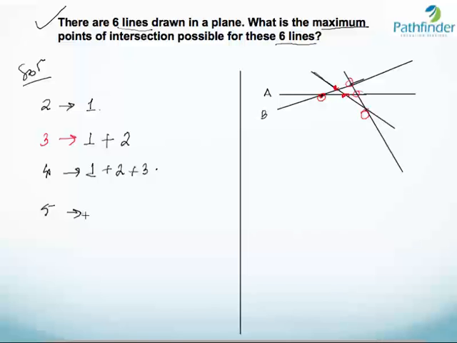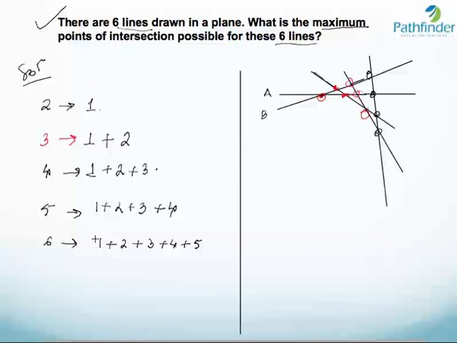What about this? When we have the 5th line added here, let us add that 5th line. And this 5th line is supposed to intersect with all these lines: point 1, point 2, point 3 and point 4. So already we had 1 plus 2 plus 3 points of intersection, and with the addition of the 5th line we will have 4 more points of intersection. And similarly, when there are 6 lines, the total number of points of intersection will be given by 1 plus 2 plus 3 plus 4 plus 5.